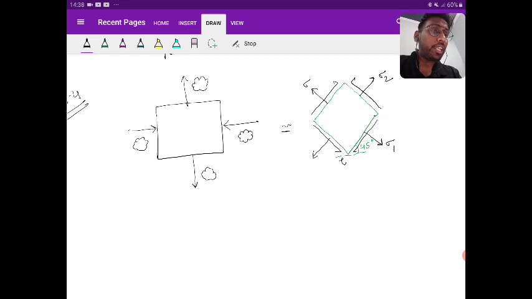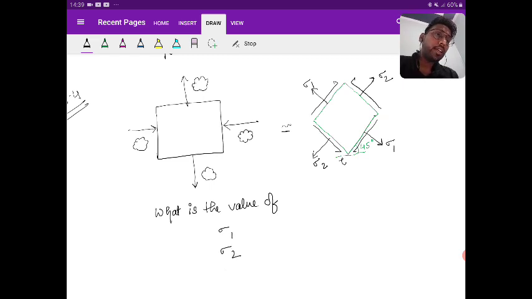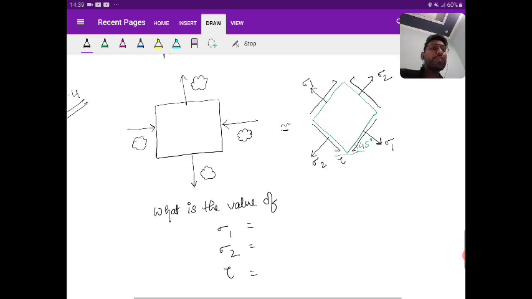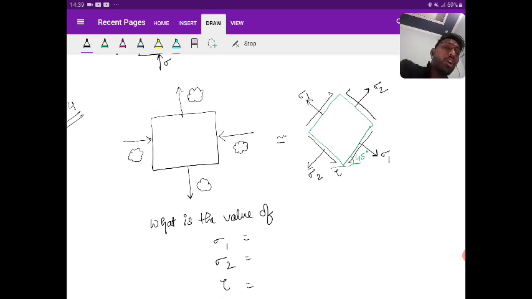So can anyone tell me what is the value of sigma 1, sigma 2 and tau? Come on, tell me first.